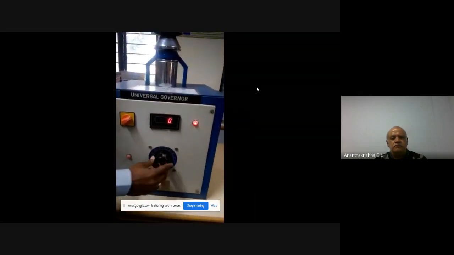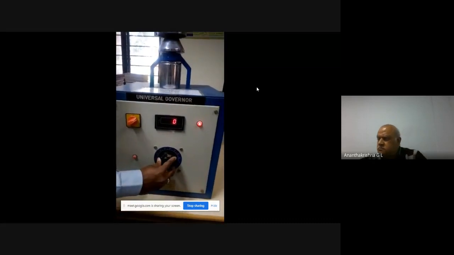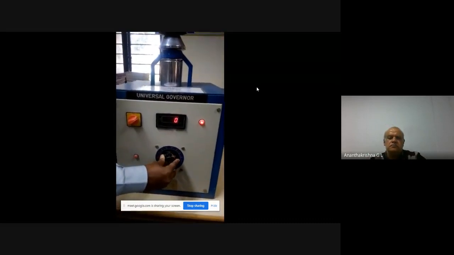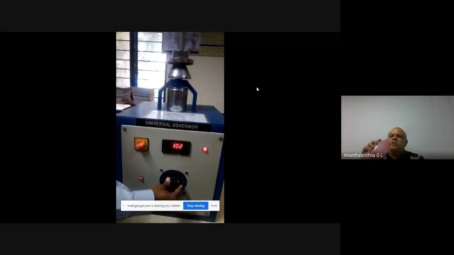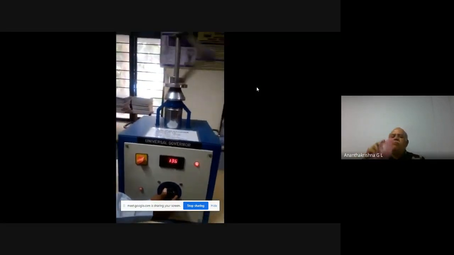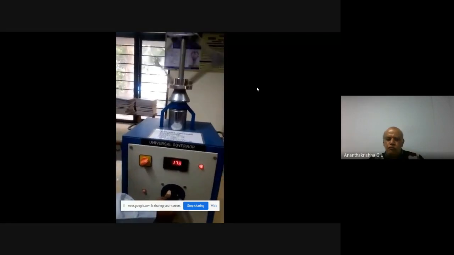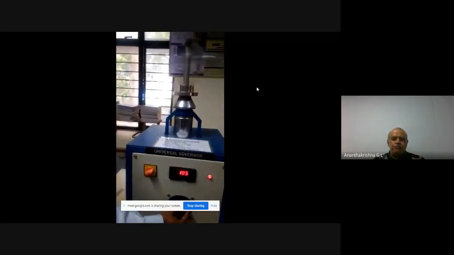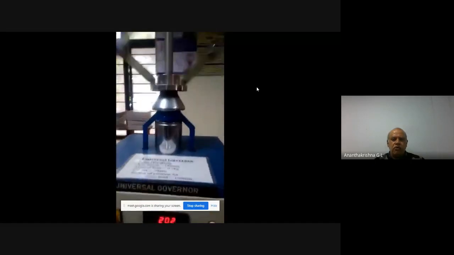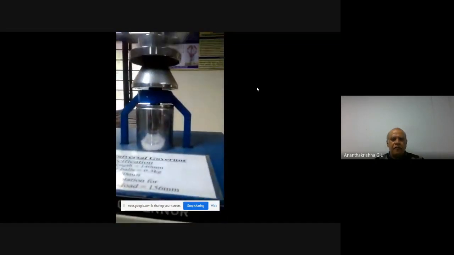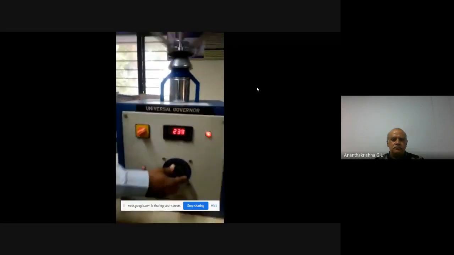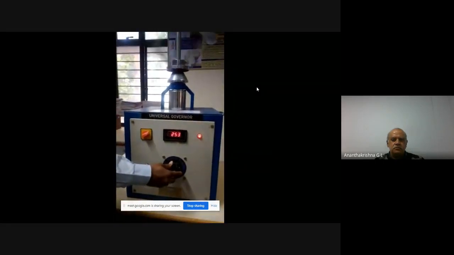See that the dimmer stat is at 0 position before switching on. Slowly start giving the voltage. The governor starts rotating and the fly balls start flying out because of centrifugal force. Once the sleeve assembly lifts by 1 centimeter, keep increasing the voltage through the dimmer stat.